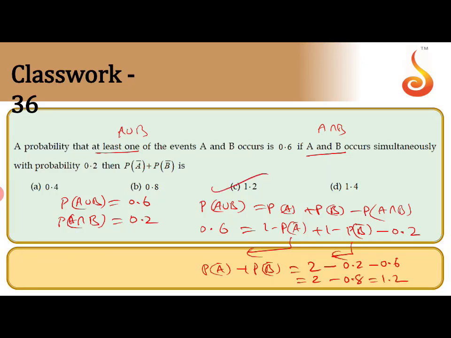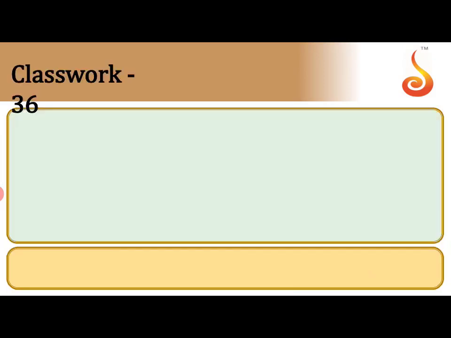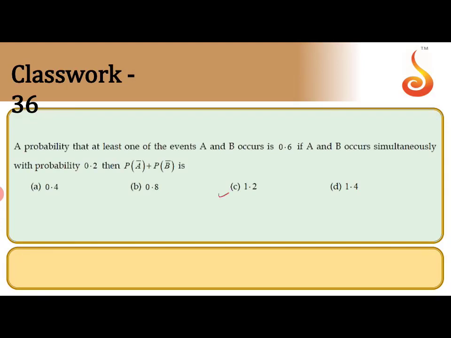P of A union B has the formula P of A plus P of B minus P of A intersection B. So P of A can be written as 1 minus P of A bar, and P of B can be written as 1 minus P of B bar, minus P of A intersection B, which is given as 0.2. So you can rearrange the terms. P of A bar plus P of B bar equal to 1.2. I hope you understand this one. This is a simple basic formula application. So next question. Your answer is 1.2.